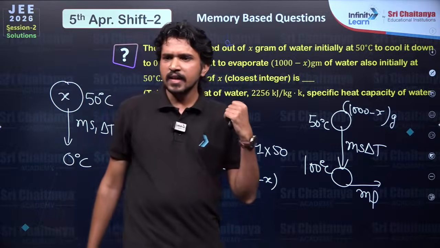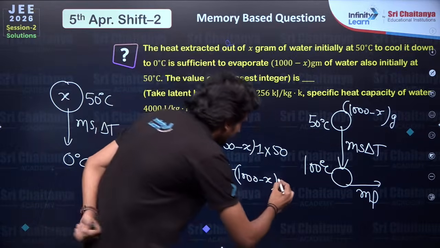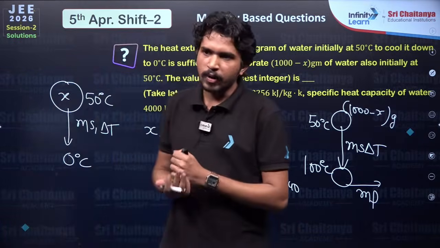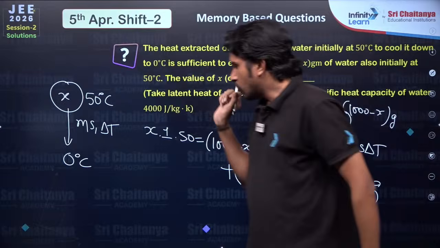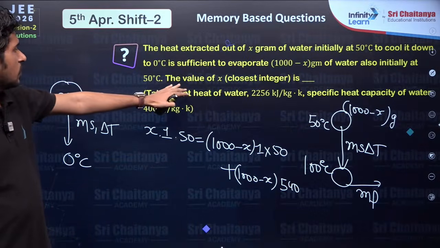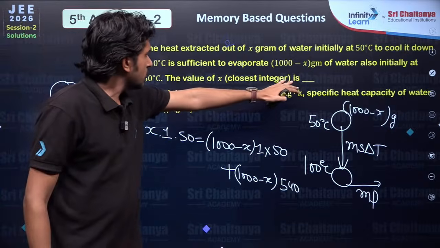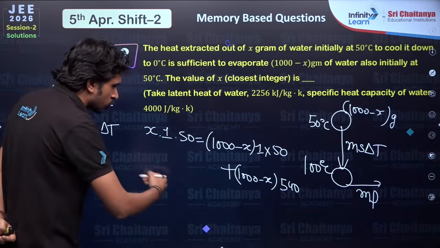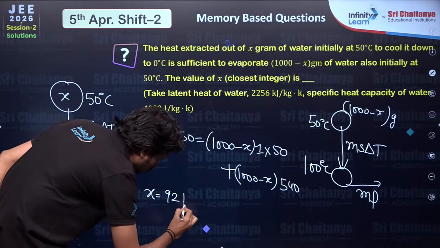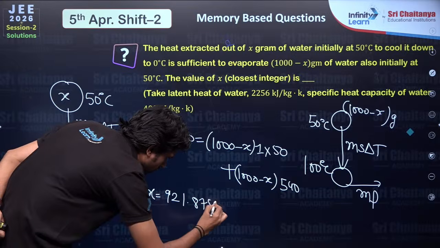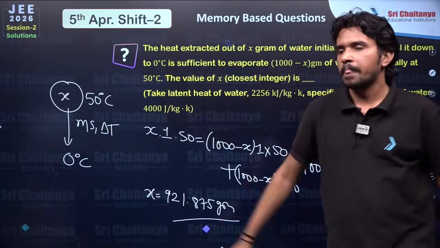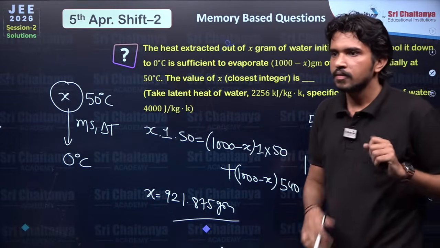So what is latent heat? That is 540. Yes, you are aware of that, 540 calorie per gram. Okay, now you could find out the value of x. So what do we need here? The value of x, closest integer. So when you solve this equation, x would be around 921.875 grams. Guys, did you get the same answer?